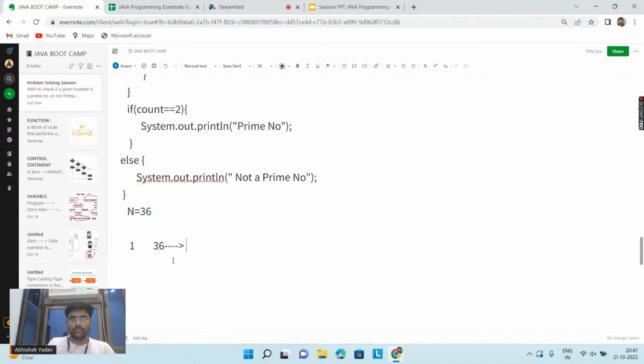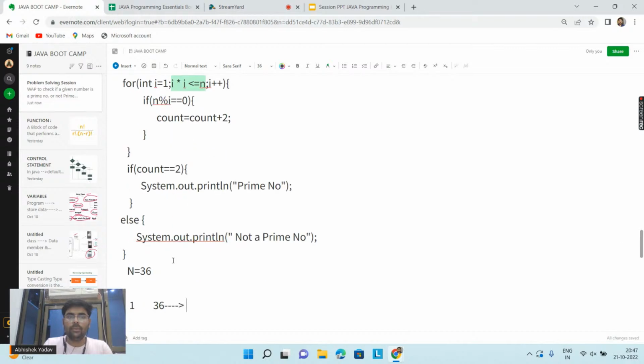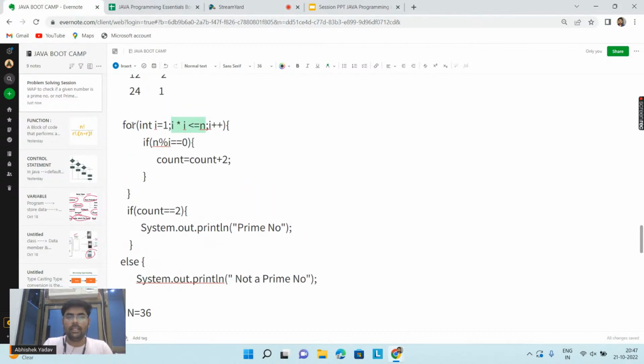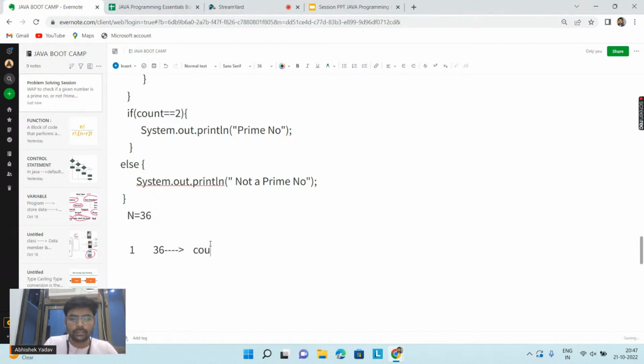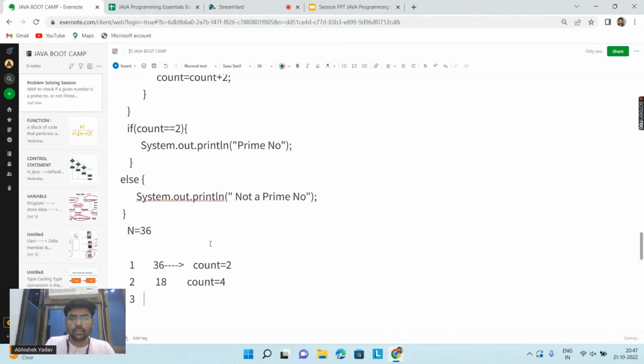Okay, so let's see now. According to our logic, what I'm doing is increasing the count by 2. So it is correct, I will increase count by 2, right everyone? After that, 2 is also a factor of 36, so the next factor is 18. So again, I am increasing the count by 2, that is 4. After that, 3 is also a factor of 36, so 12 is the next factor. So I will increase the count by 2, that is 6.